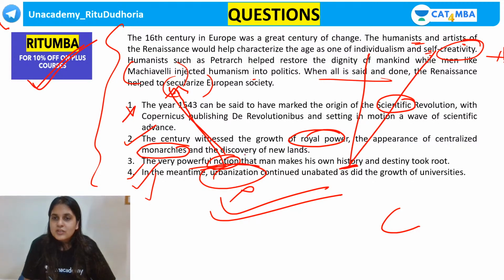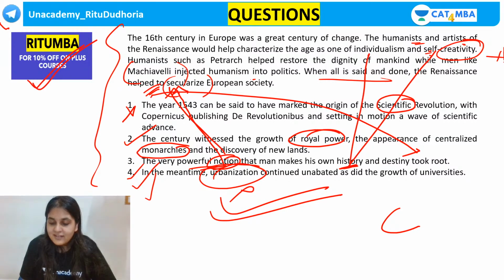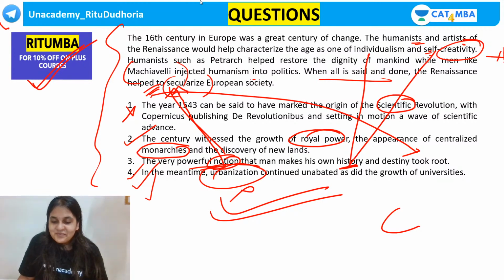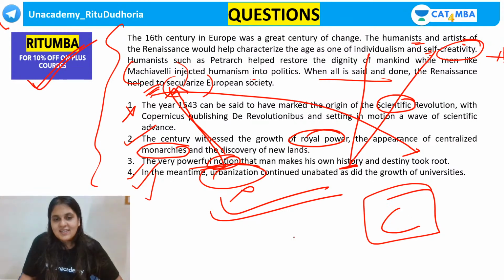Yes or no? It helped to secularize, means it was the one that rooted this idea. Yes, Jaswant. Got it, guys? Everyone, did you understand this? So answer option is C. Clear, everyone? Yes or no? Of course, Jaswant. Clear, guys? Got this?